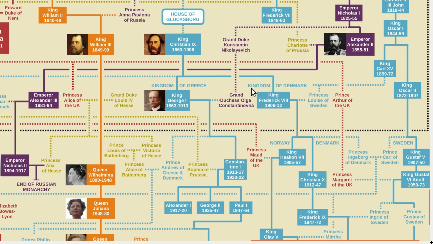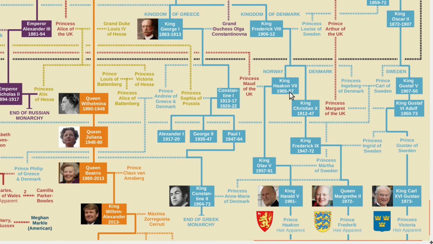So in both cases, the first-born son inherited the Danish throne, and the second-born son became king of another country. So for a while, the House of Glücksburg reigned in 3 different countries, in Denmark, in Greece, and in Norway. Today, it's just Denmark and Norway, because the Greek monarchy was abolished in 1973.